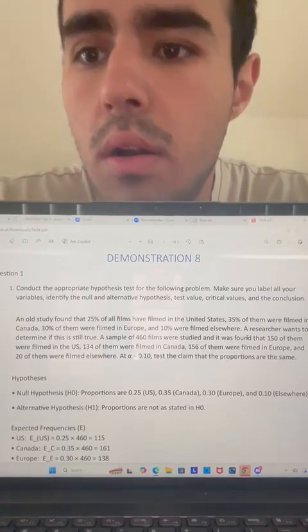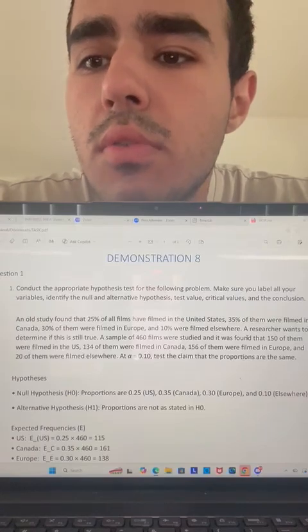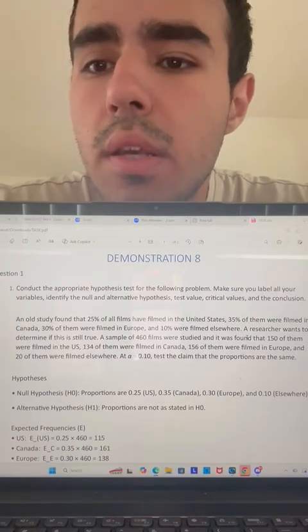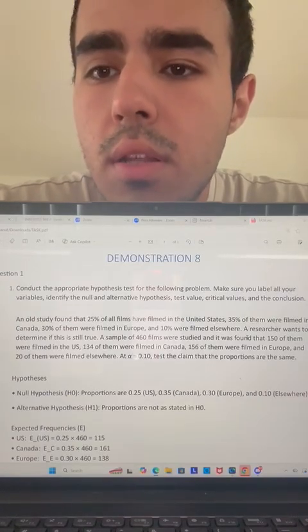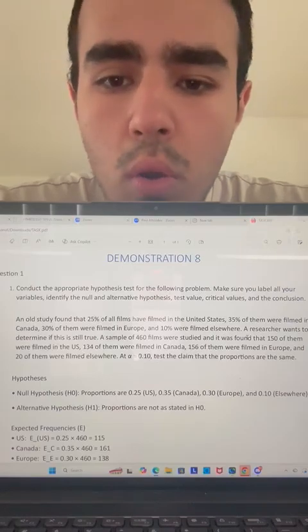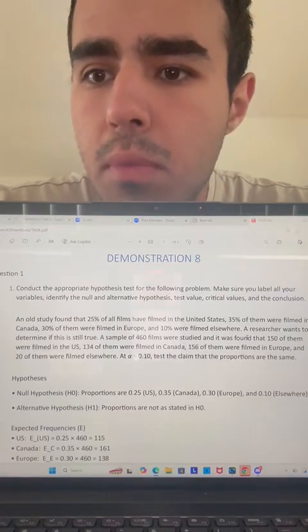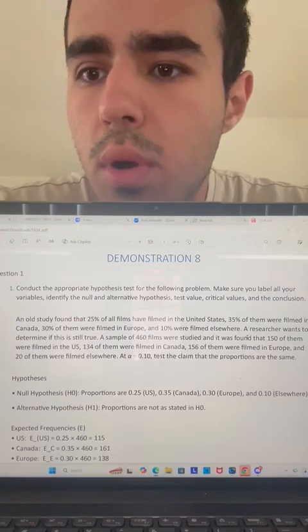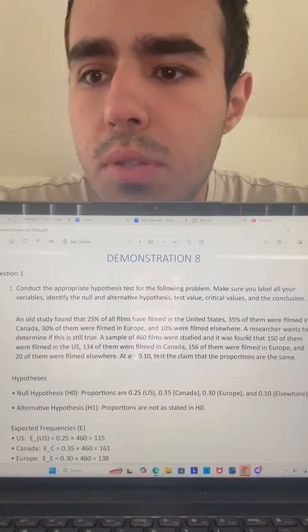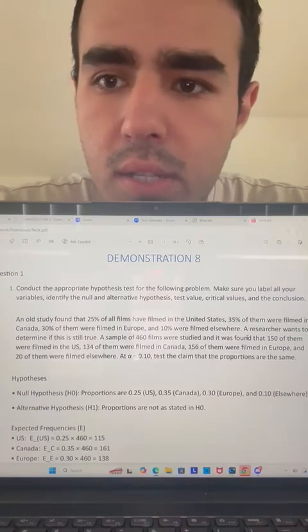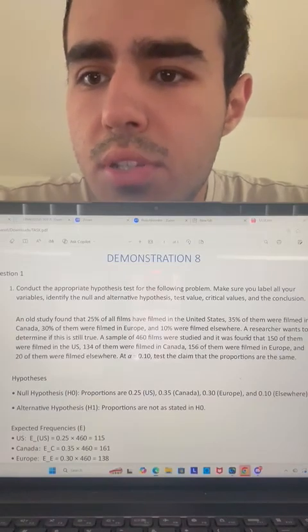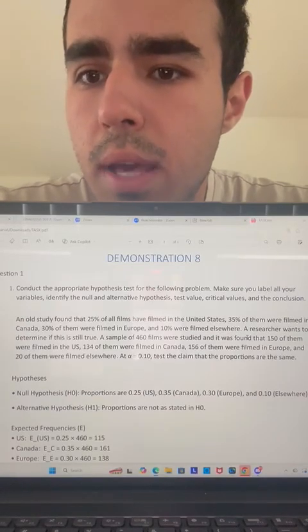Today we are discussing two important topics, chi-square and linear regression. Let's get started. Question 1. We begin by examining a question about the proportions of where films are produced. The old study suggested specific projections for the United States, Canada, Europe, and elsewhere.